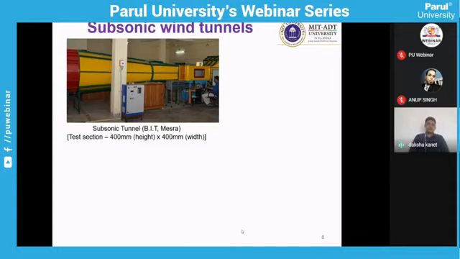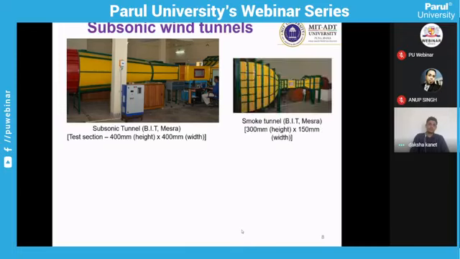These are some wind tunnel facilities which I have worked on during my post-graduation at BIT Mesra. You can see the test section of 400 by 400, which is equipped with digital and conventional force measurement equipment, and again we can study different flow phenomena using different flow visualization techniques. There are two wind tunnels available for the subsonic category. One is a low speed wind tunnel, another is a high subsonic wind tunnel.